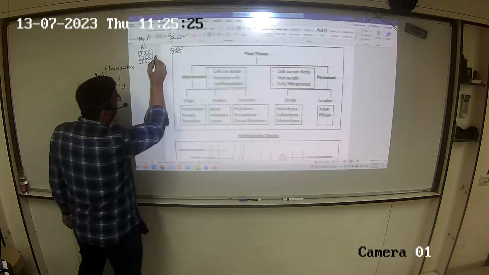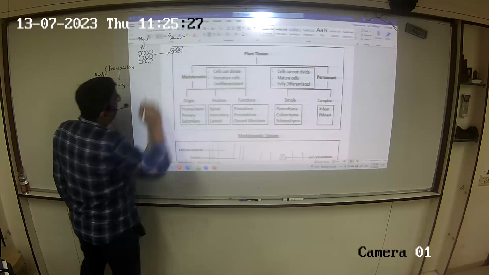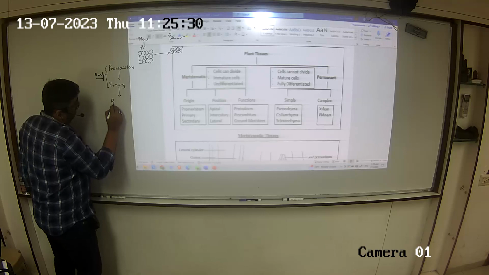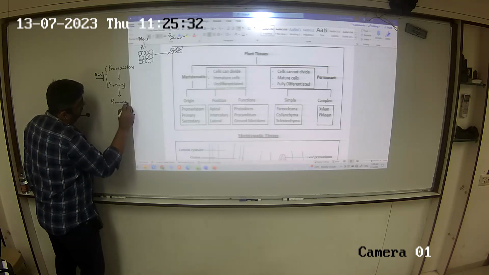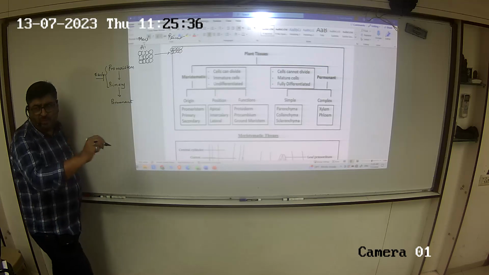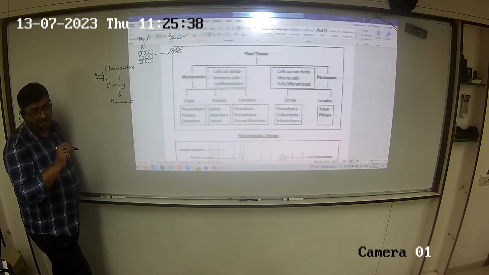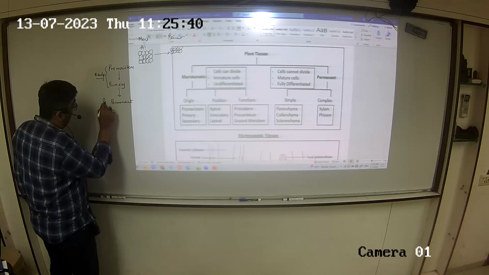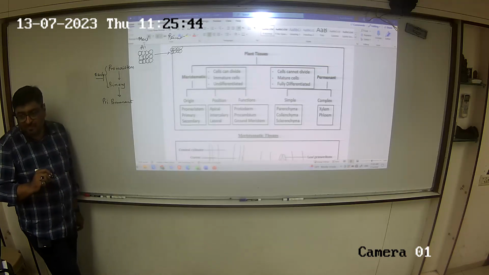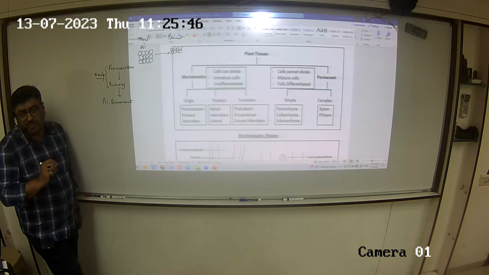The permanent is arising from primary. So primary gives rise to permanent. Are these the first of the permanents? So, can I take the liberty of writing it as primary permanent?